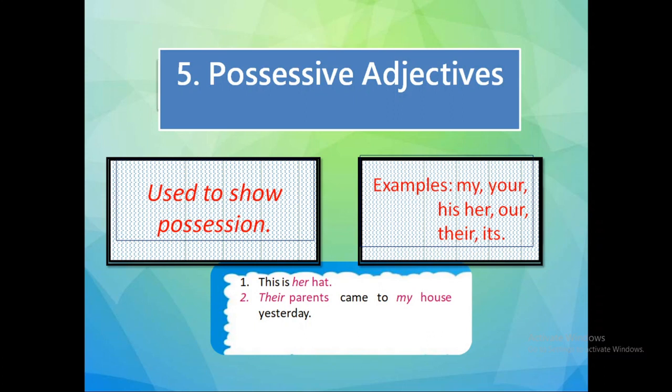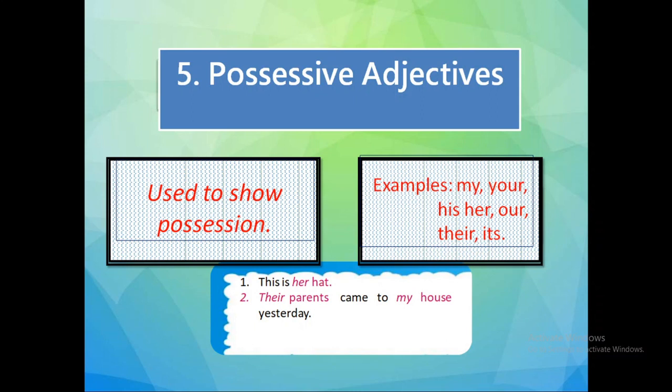For example, my, your, his, her, our, their, its. So these words show position in the sentence and they qualify the noun. For example, this is her hat.